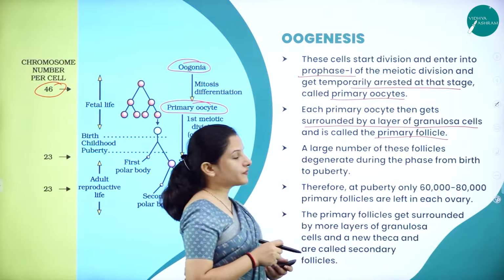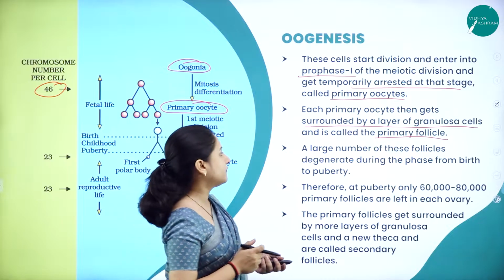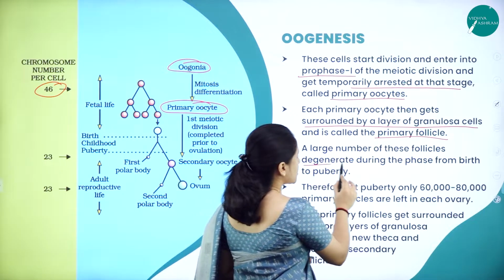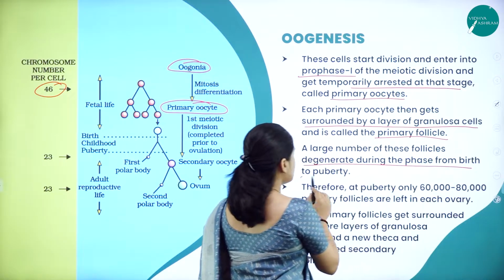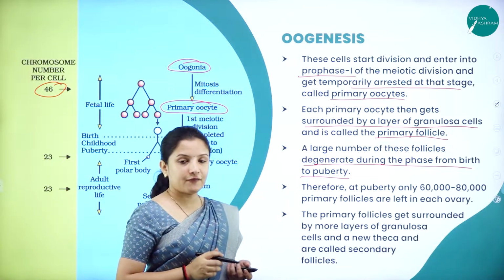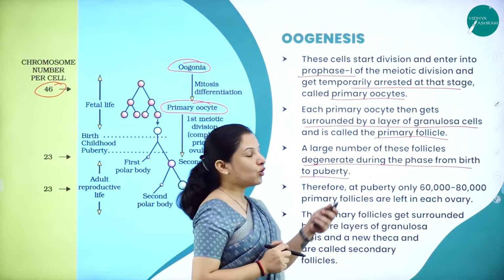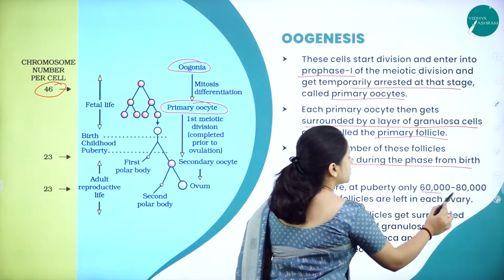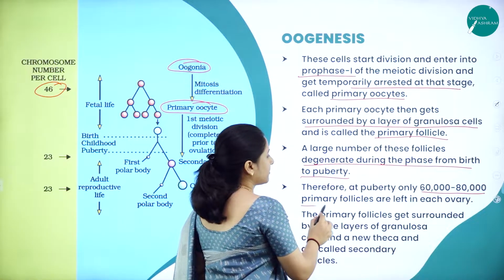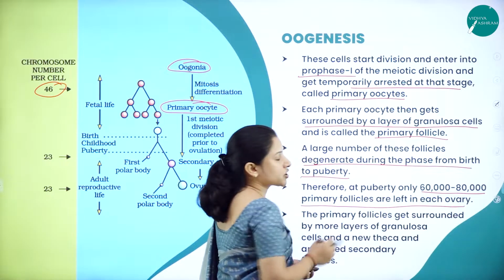A large number of these primary follicles degenerate during the phase from birth to puberty, and therefore at puberty only 60,000 to 80,000 primary follicles are left in each ovary.